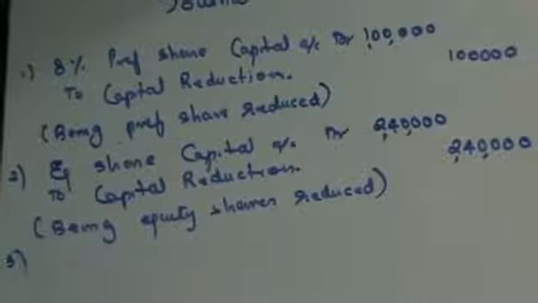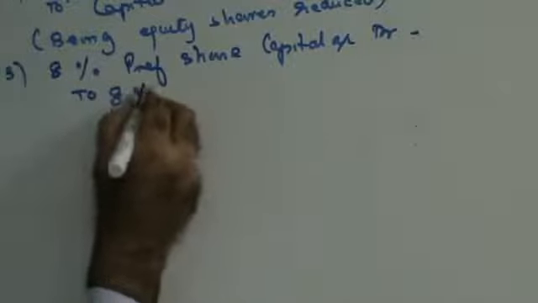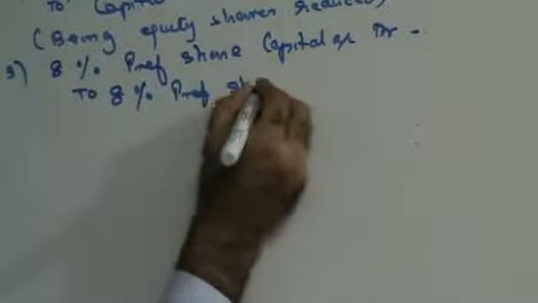Next, let's move on to the next thing. After reduction, both classes of shares were consolidated into 10 rupees per share. Now, consolidated to 10 rupees per share, that means I'll take the old share and I'll give you a new share on which I'll write this is a 10 rupee share. 8% preference share capital account debit, to 8% preference share capital.